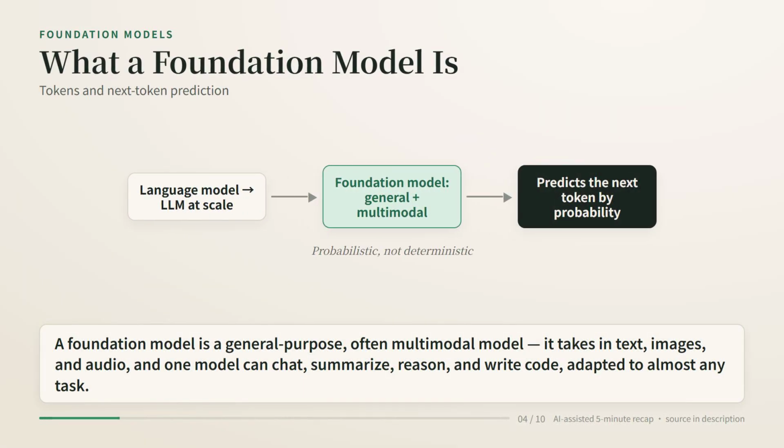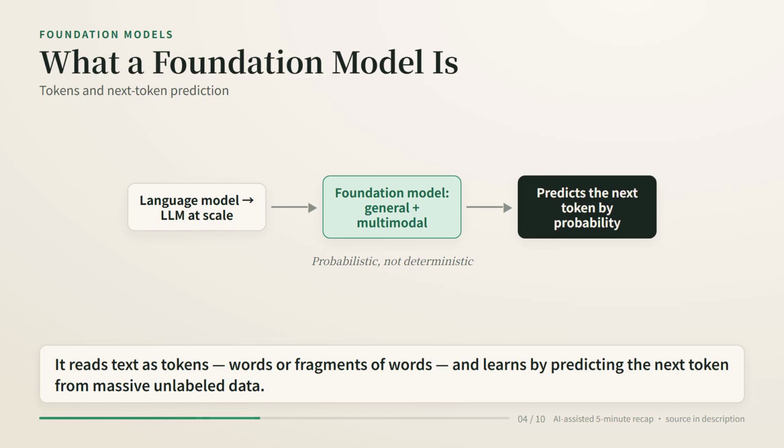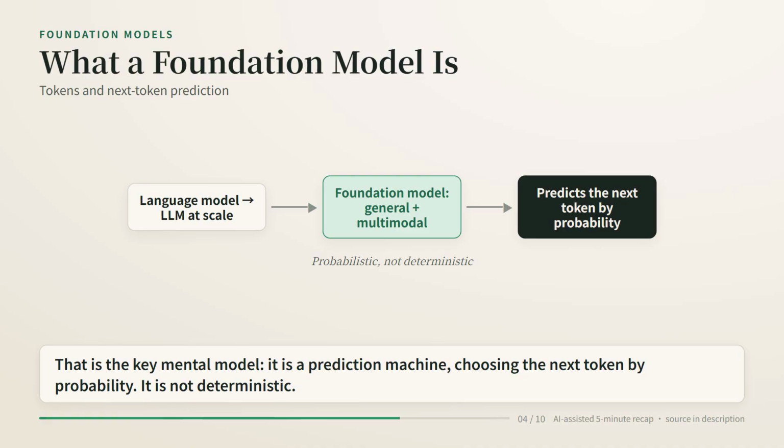A foundation model is a general-purpose, often multimodal model. It takes in text, images, and audio, and one model can chat, summarize, reason, and write code, adapted to almost any task. It reads text as tokens, words or fragments of words, and learns by predicting the next token from massive unlabeled data. That is the key mental model. It is a prediction machine, choosing the next token by probability. It is not deterministic.